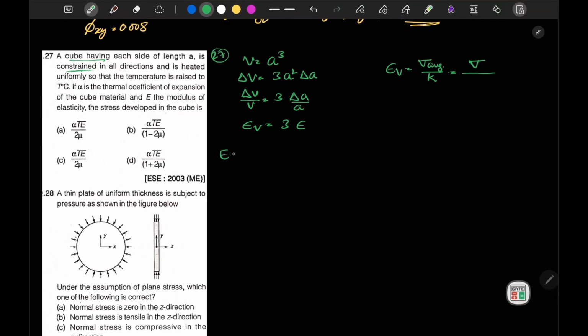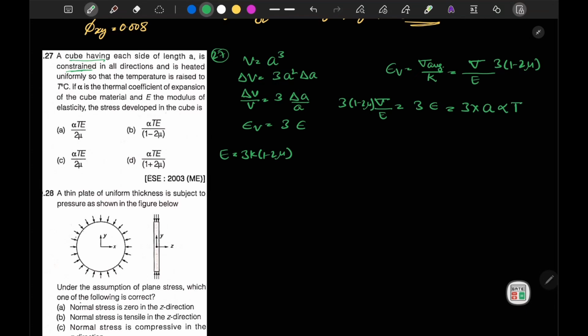What is that equation? E is equal to 3K into 1 minus 2 mu. So I can write K is equal to E upon 3 into 1 minus 2 mu. From this equation we can equate both, so I can write 3 times 1 minus 2 mu times sigma by E is equal to 3 epsilon. Now this epsilon can be written as 3 times A alpha T.